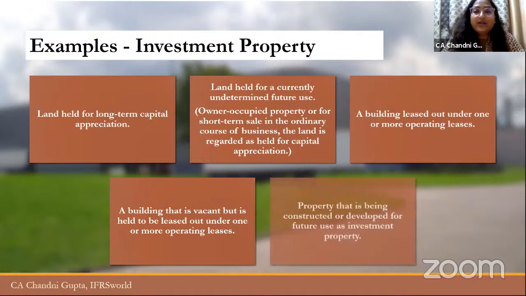Right. A building that is leased out under operating lease. As I told you, if a company has leased out a property on finance lease, the asset is de-recognized, so there is no building anymore in the books. But if the building is given on an operating lease, it is for rental purposes. The building is still in the books of the company, and the company will be earning rental on that building, right? So that will be classified as investment property.